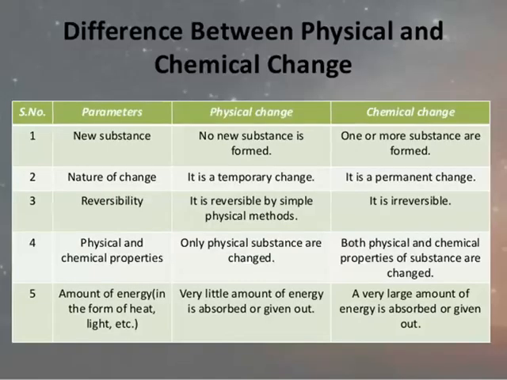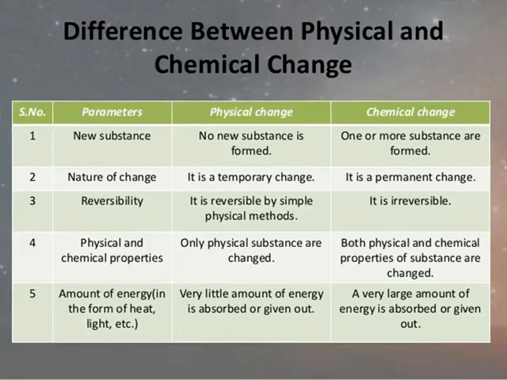So we can now differentiate very well between physical and chemical changes on the basis of a few parameters. For example, new substance. In physical change, no new substance is formed, whereas in chemical change, one or more new substances are formed. Nature of change. Physical change is a temporary change. Chemical change, on the other hand, is a permanent change. Reversibility. Physical change is reversible by simple physical methods. Chemical changes are mostly irreversible.